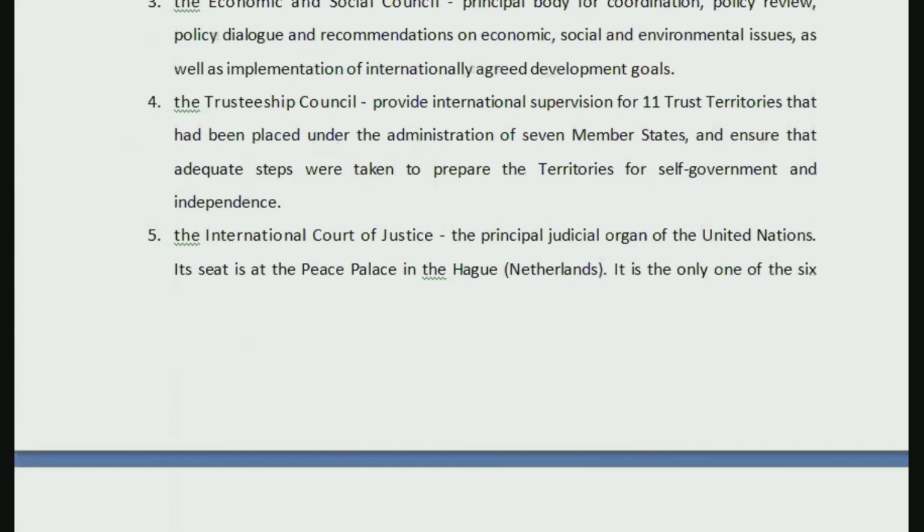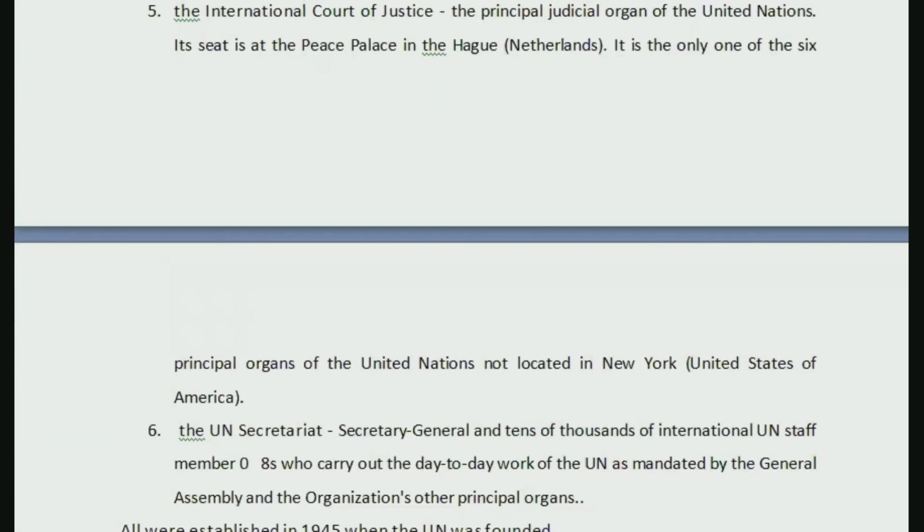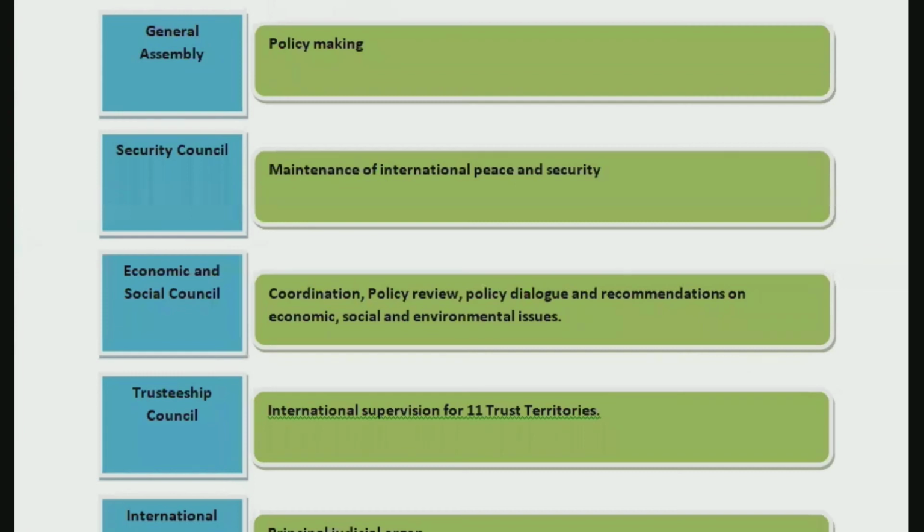Every single day we are going to discuss these topics with regard to the syllabus of NET. We are going to discuss all these different organs one by one in detail, along with probable questions which may be asked.